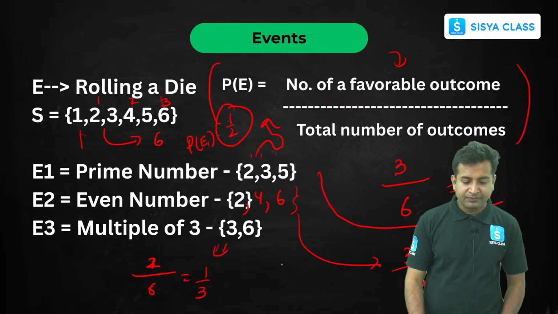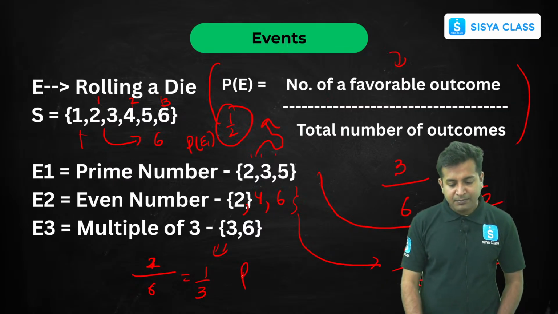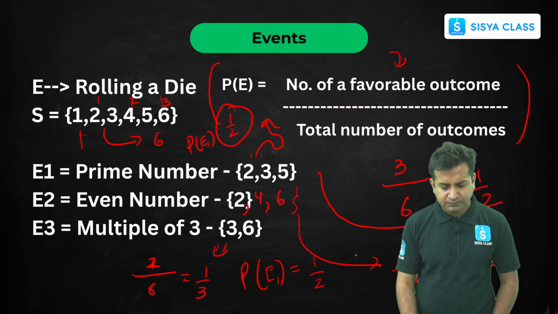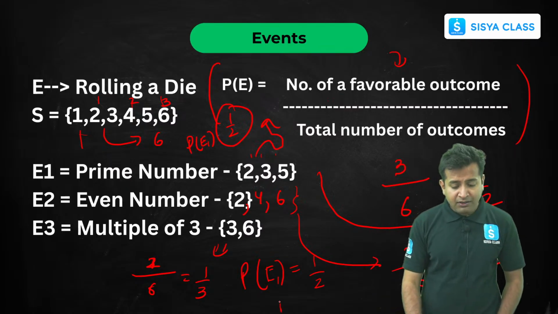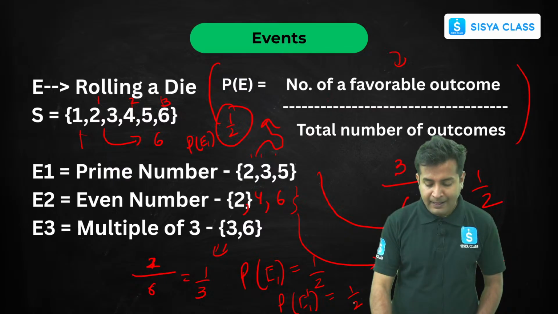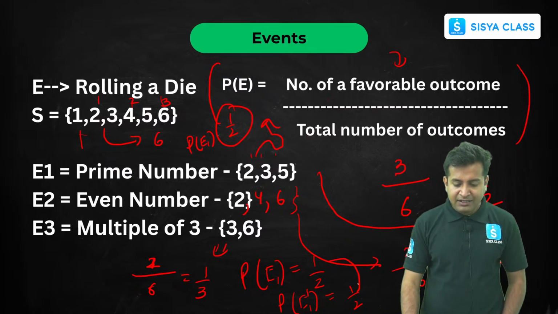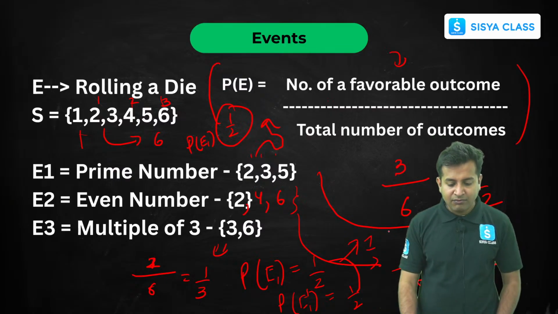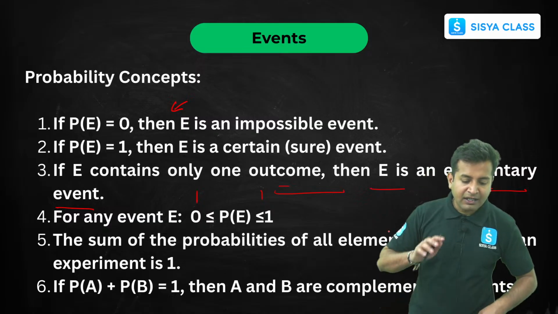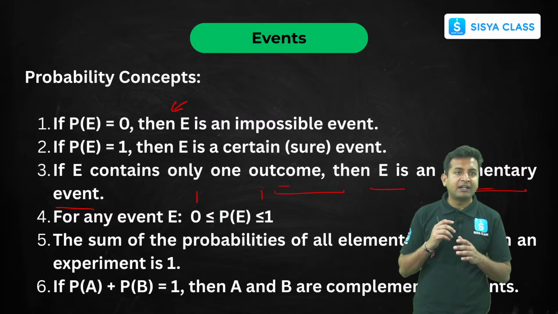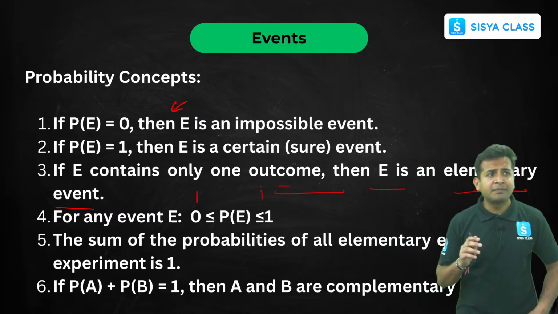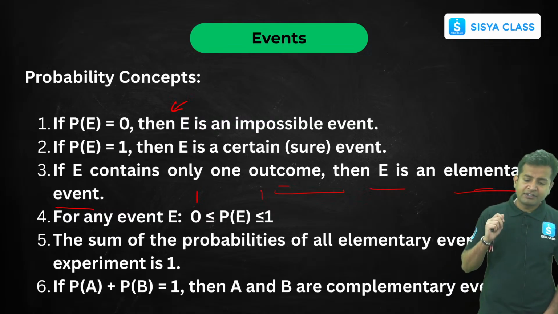So again 3. So remember that the probability of getting E1 is 1 by 2. The probability of not getting E1 is also 1 by 2, that is 3 by 6. So remember, if we add, we are getting 1, right? So whenever we take the sum of probabilities of elementary events, it will always be 1.